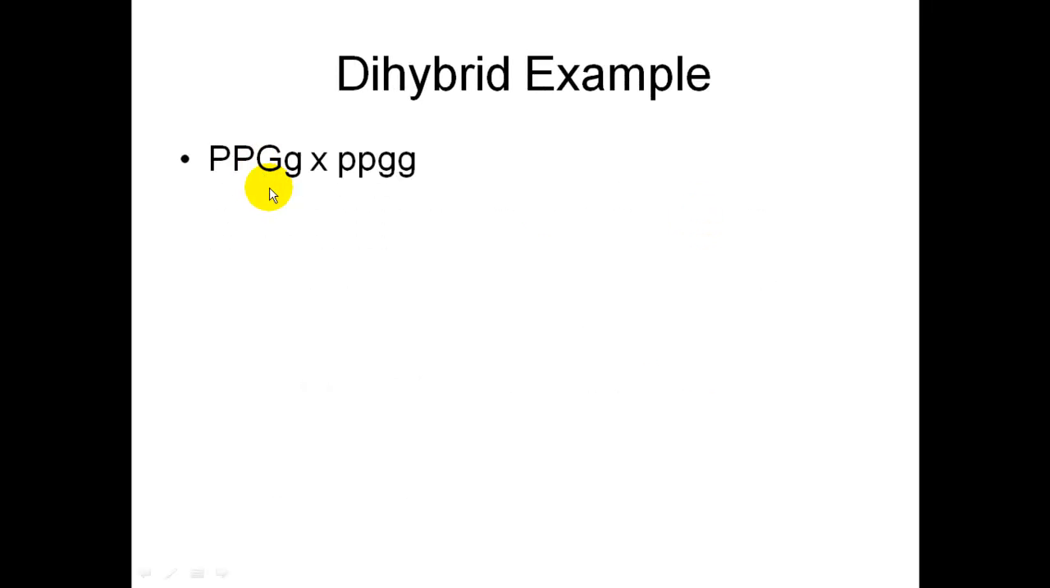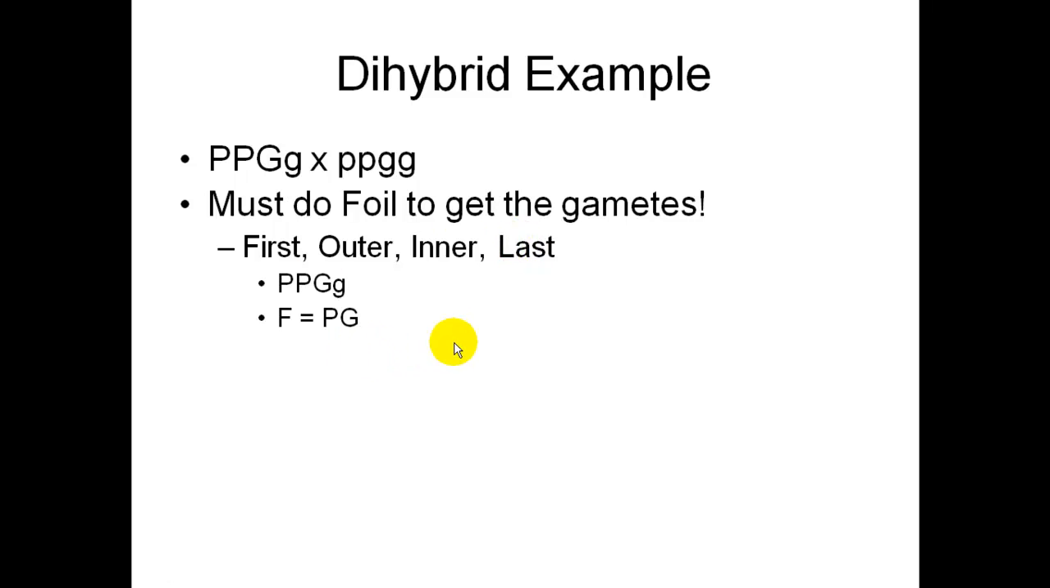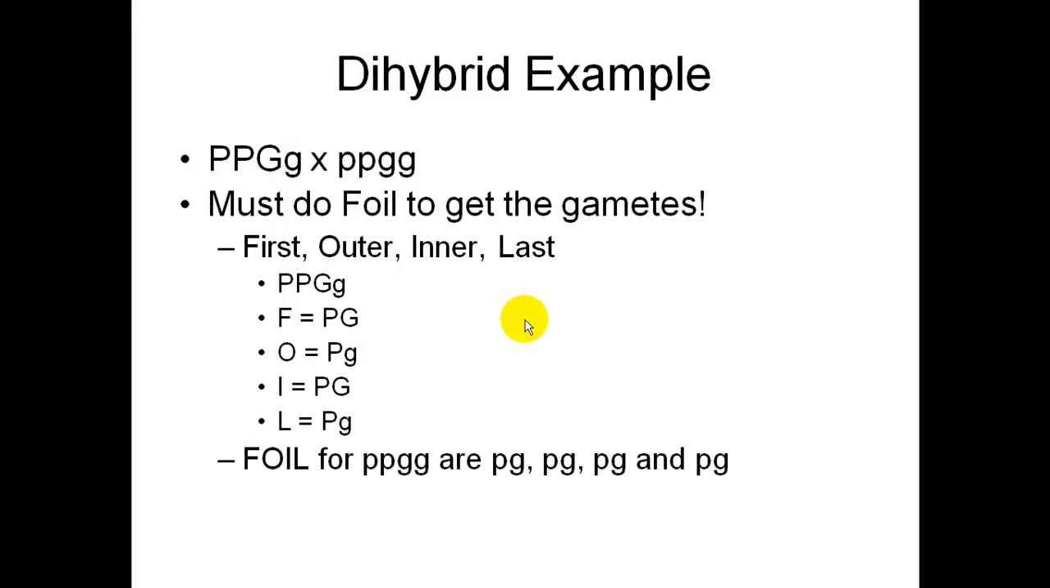So here are our genotypes from the problem. In order to get the cross, you have to do FOIL to get the gametes, which is first, outer, inner, last. So for big P, big G, little g, F is going to be big P, big G. O is big P, little g, outer. I is inner, big P, big G. And L, the last ones, big P, little g. FOIL for little p, little g are just all the little letters because there's no mix there.